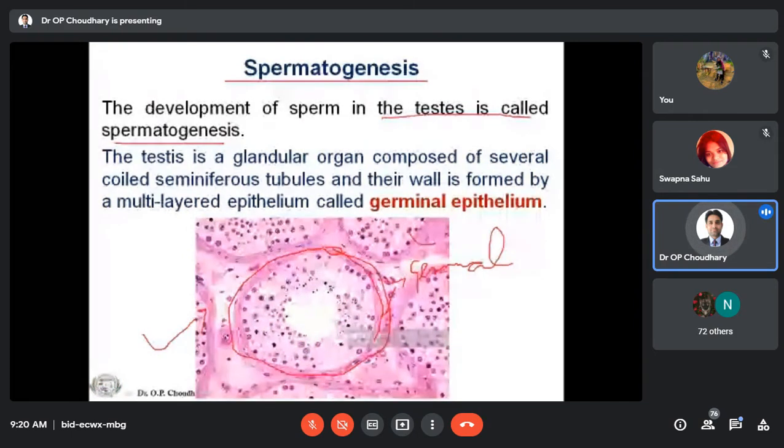So this germinal epithelium is the whole wall, and it is responsible for the production of the spermatozoa. When these spermatozoa are produced, they are released into the lumen of the seminiferous tubule. So the whole production of the spermatozoa starts from the wall of the seminiferous tubule, and the final release of the spermatozoa occurs into the lumen of the seminiferous tubules.